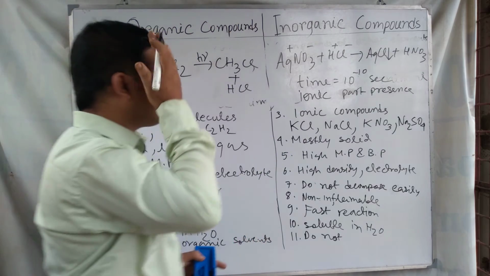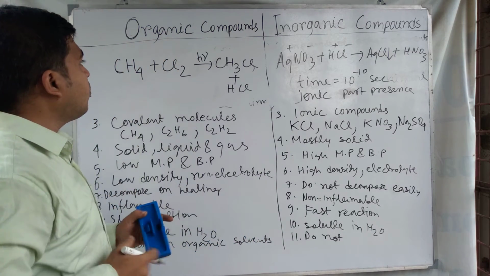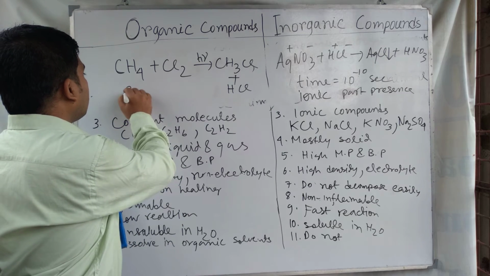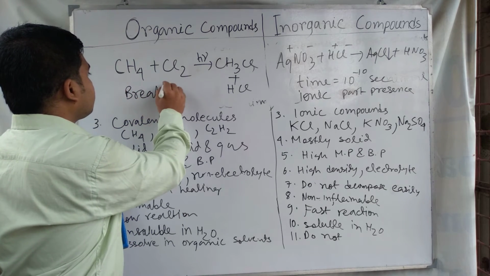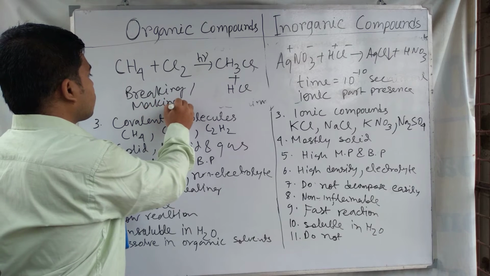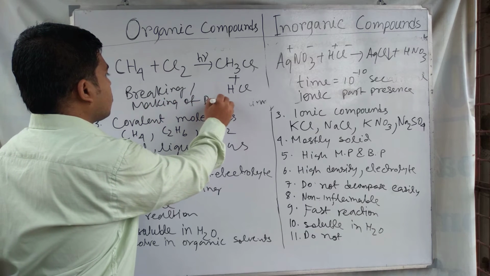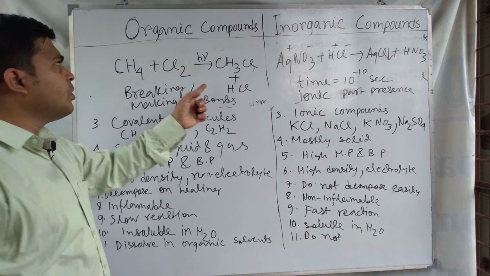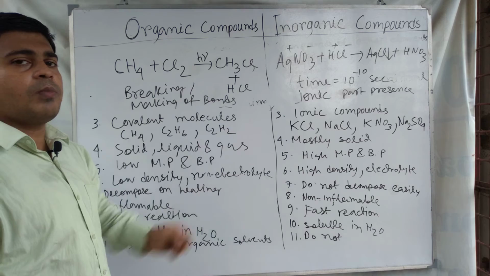Because their reaction is totally ionic, whereas here a molecular reaction occurs, and for this reason breaking and making of covalent bonds is required for the reaction of organic compounds.